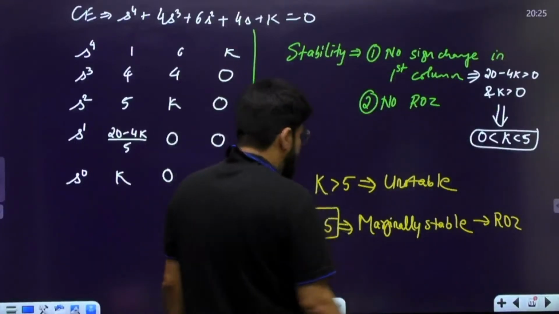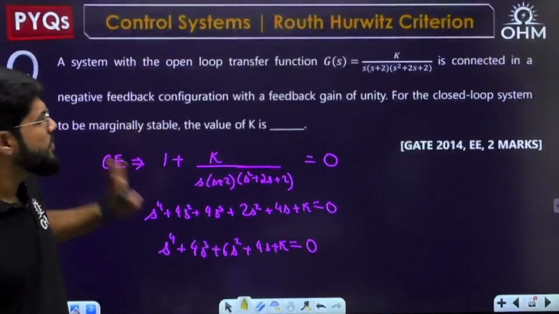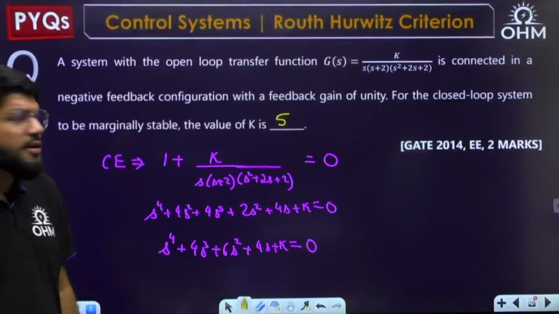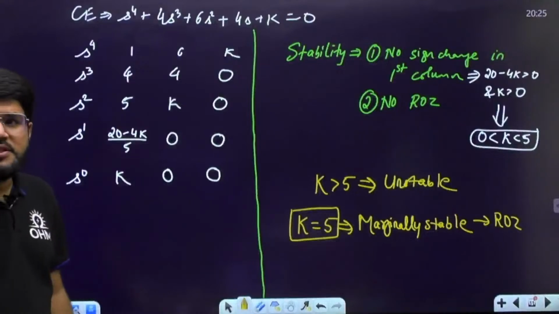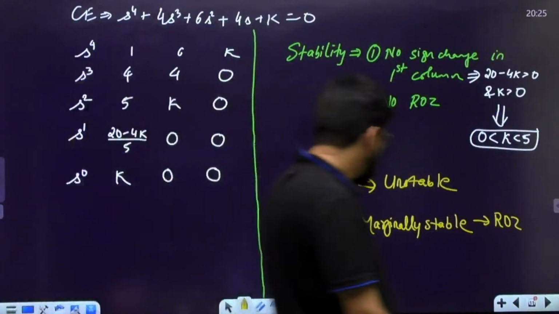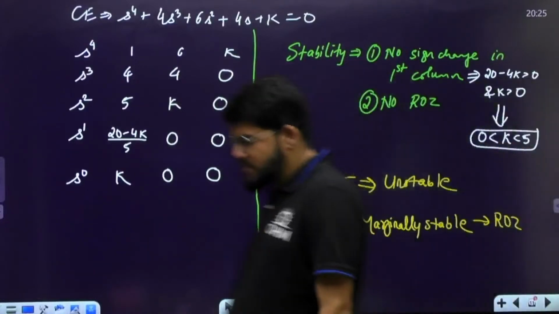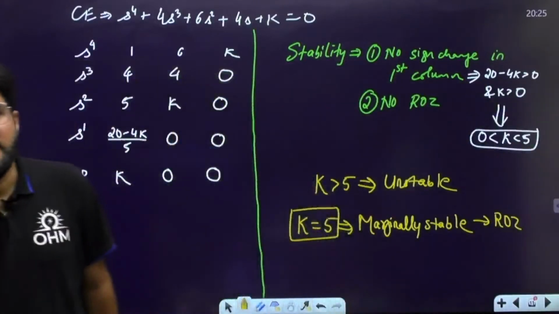What is the condition for the system to be marginally stable? K should be equal to 5. It's a 2-mark question, GATE 14 EE. So k should be equal to 5 for the system to be marginally stable. That is what I want.